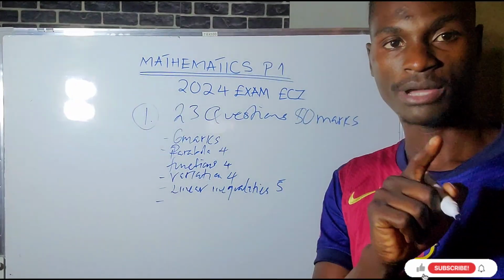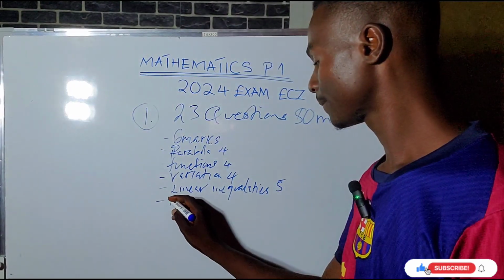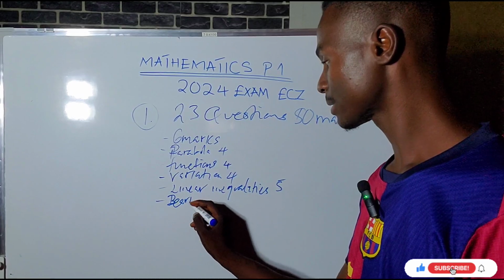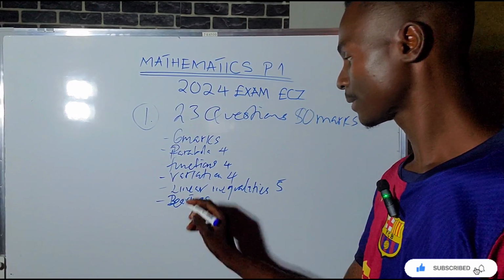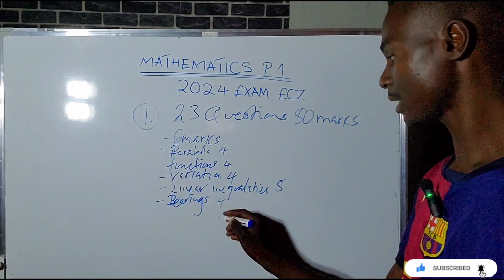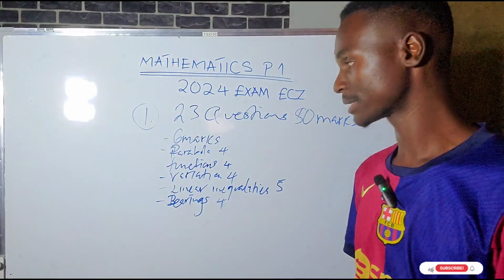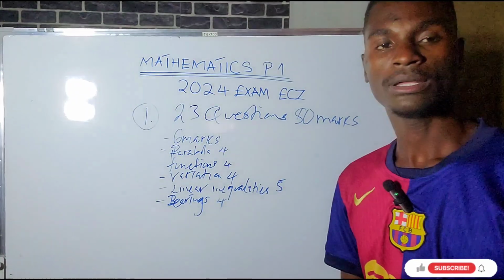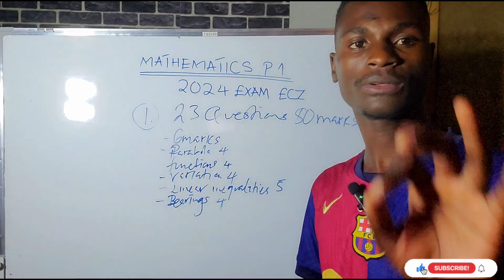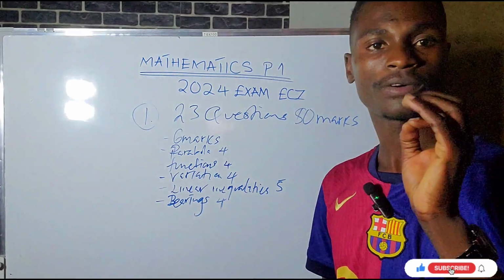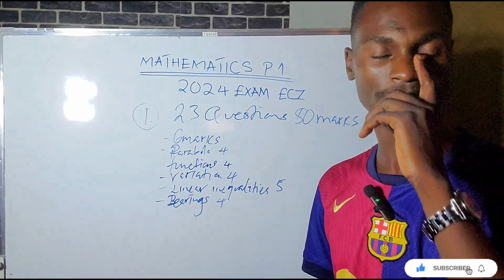You should concentrate on bearings. Bearings are also 4 marks. Now, remember, let me mention this to you.